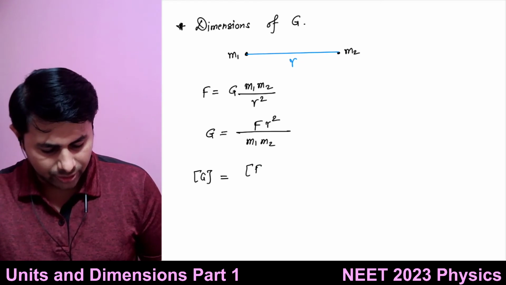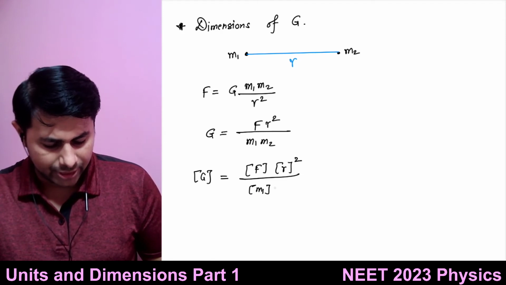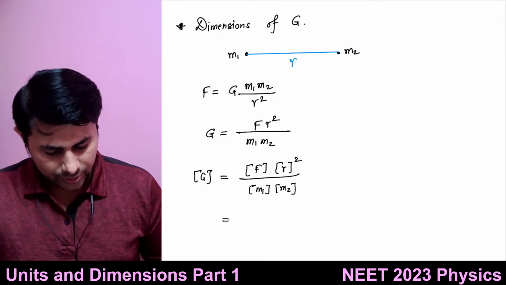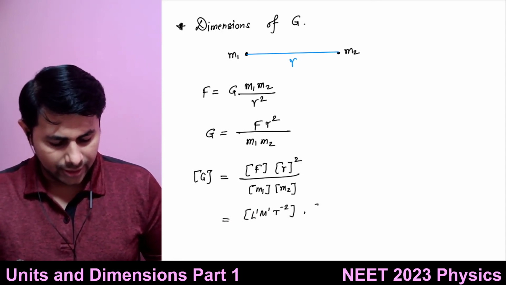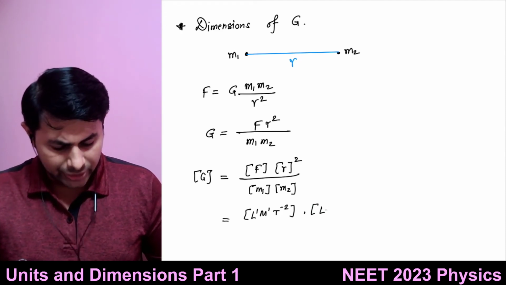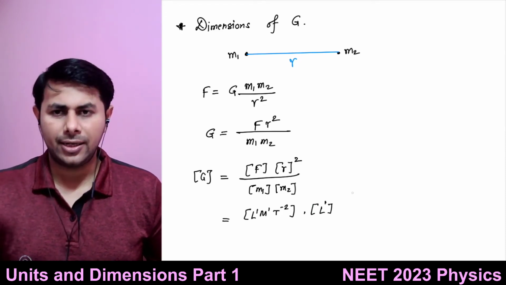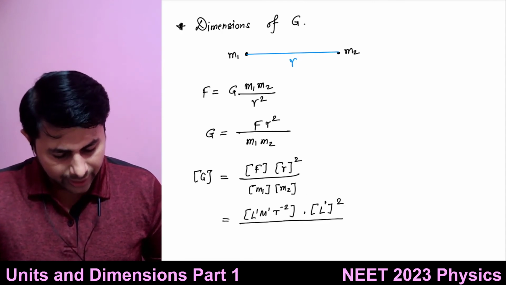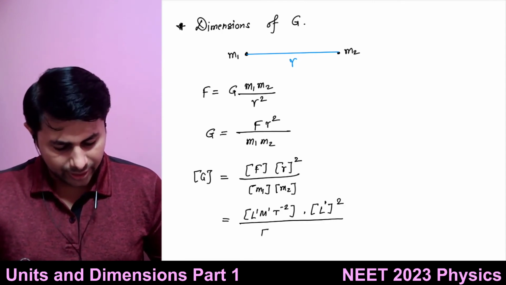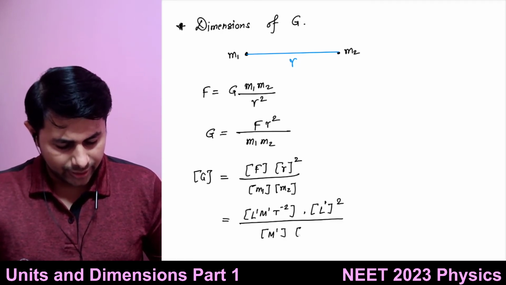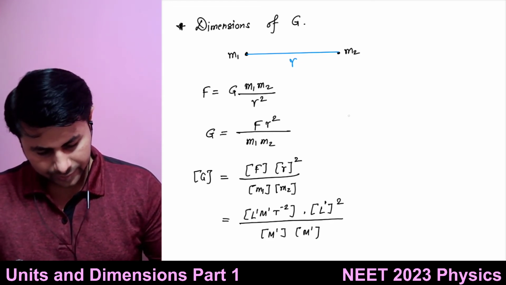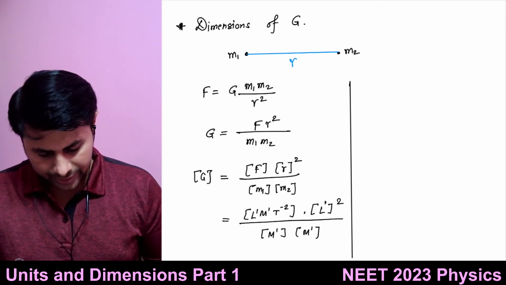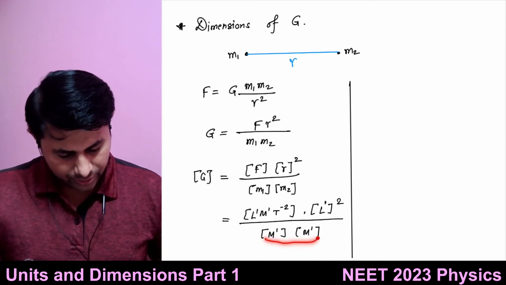So it is equal to the dimensions of force multiplied by the dimensions of r squared, divided by the dimensions of m1 and m2. So that is L1 M1 T raised to minus 2. Then I have r, which is length, so the dimension is L raised to 1, and I have to take the square of that. Then I have m1 m2 in the denominator. These are masses, so M raised to 1, M raised to 1.